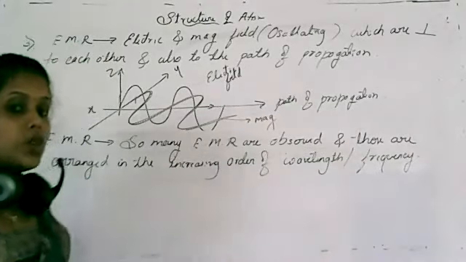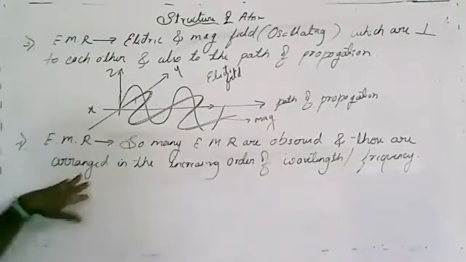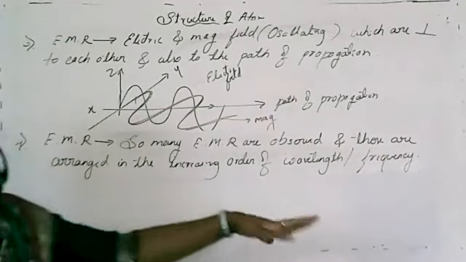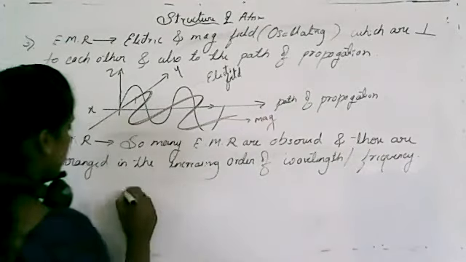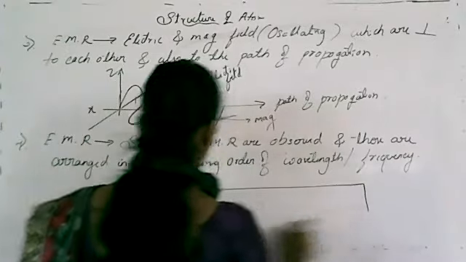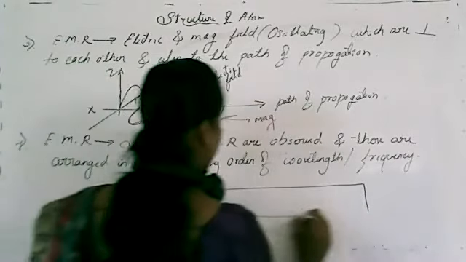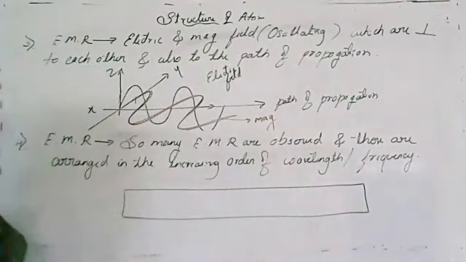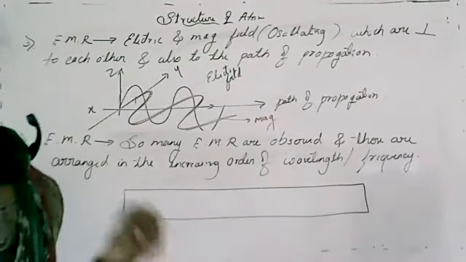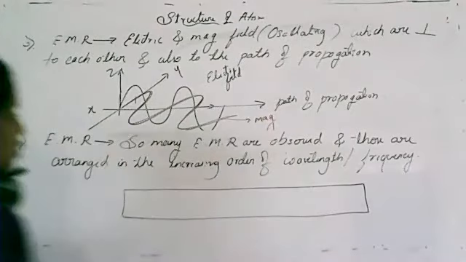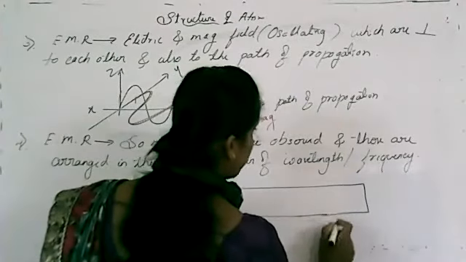Clear? And those are situated in one manner. So I'll consider that one. There are different types of electromagnetic radiations, for example visible radiation, IR, UV, gamma, radio waves, microwaves. Those are again arranged in a particular manner.